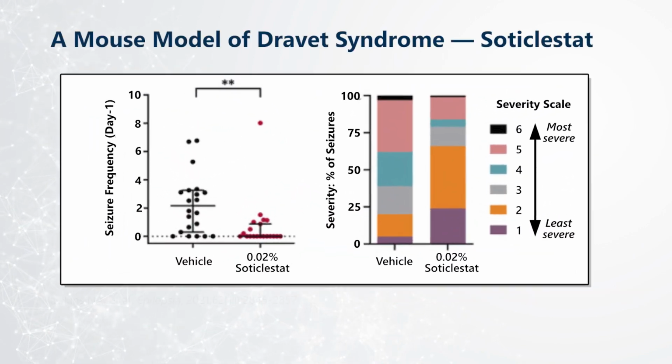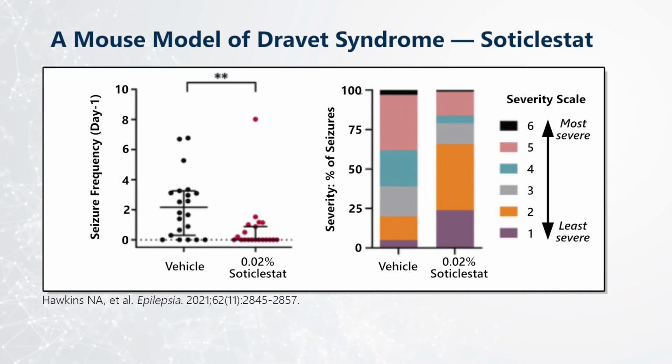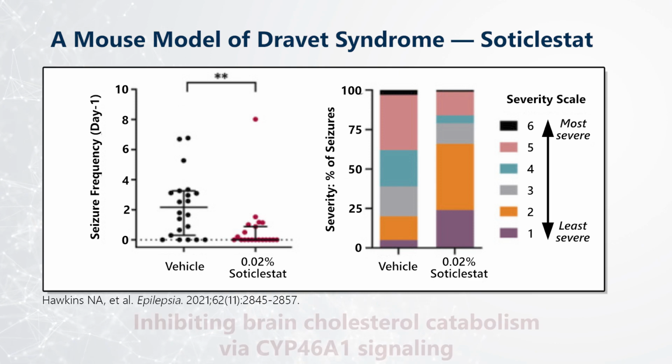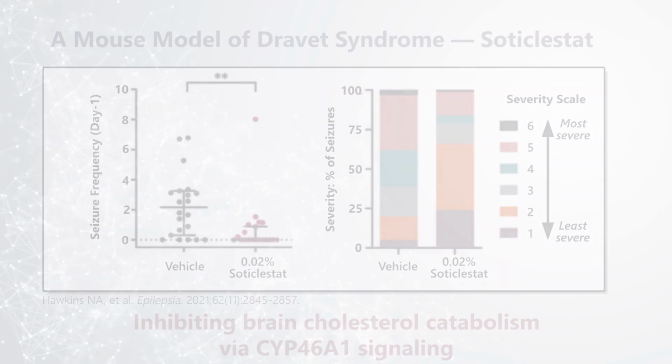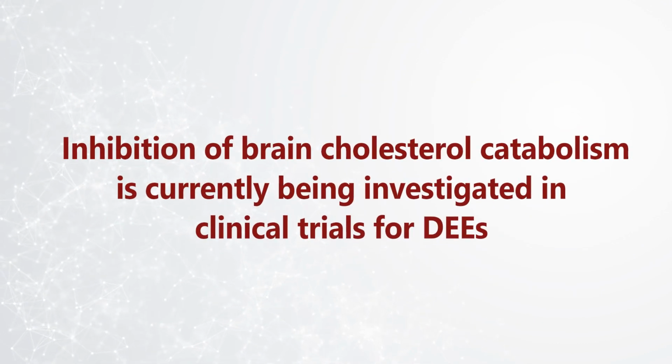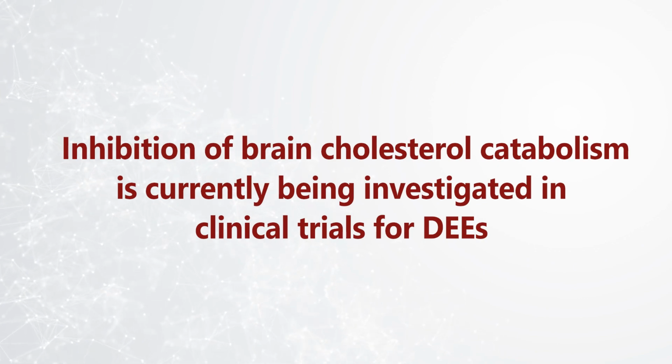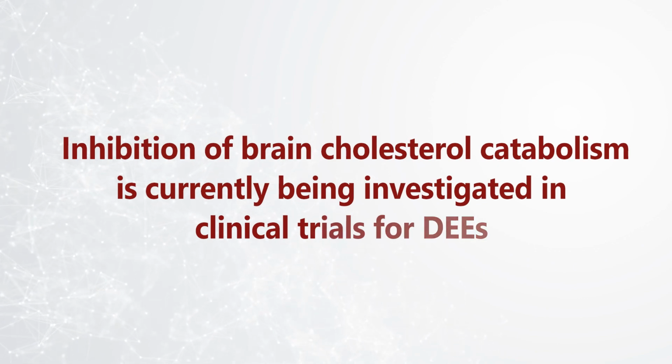In a mouse model of Dravet syndrome, researchers demonstrated that inhibiting brain cholesterol catabolism via CYP46A1 signaling using soticlestat reduced susceptibility to seizures. Further, soticlestat treatment was shown to reduce the seizure burden and improve survival in Dravet syndrome mice. Inhibition of brain cholesterol catabolism is currently being investigated in clinical trials for DEEs.